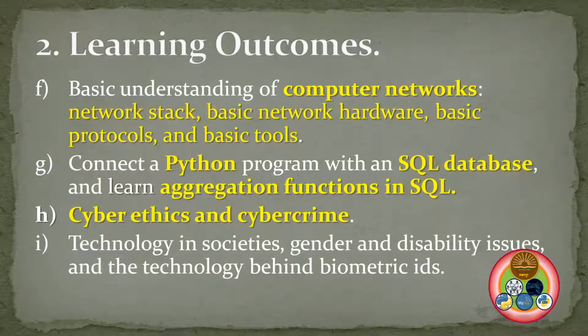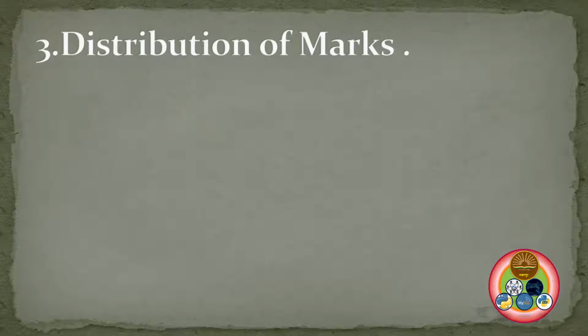After that, we'll learn how technologies are used in various fields, like for disabled persons, specially challenged persons, and what are the different types of biometric devices. So these things we'll learn in this unit.